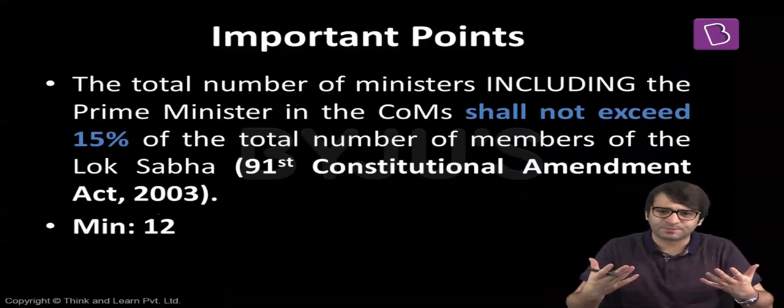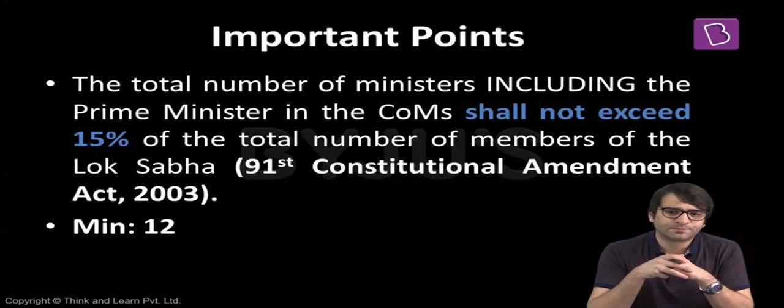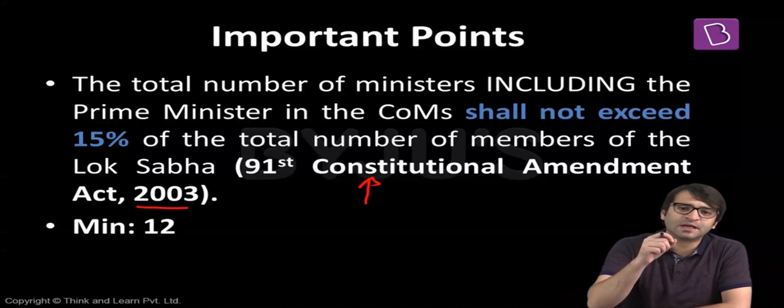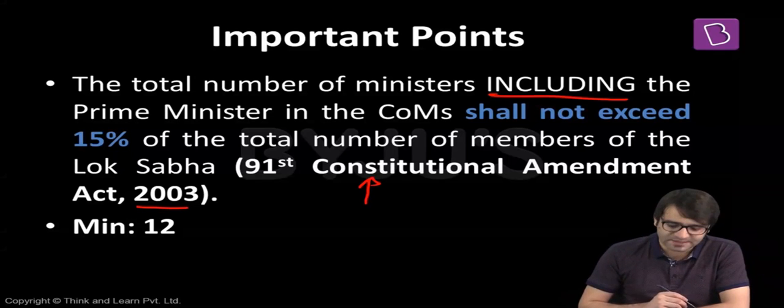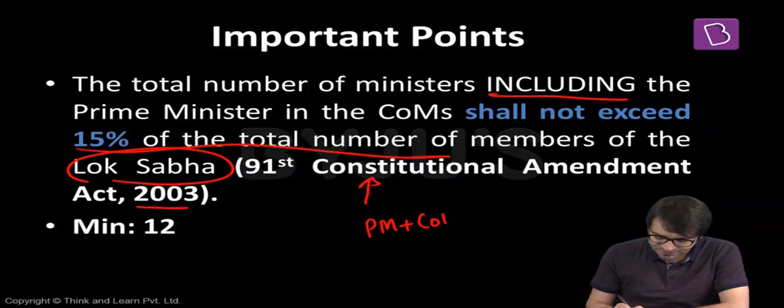But what should be the strength of the Council of Ministers? Initially, there was no limit. There could have been a Prime Minister and hundreds of other ministers. There was no limit. But then a limit was imposed when the Constitution was amended in 2003, 91st Constitutional Amendment Act, and this Constitutional Amendment Act has now prescribed a limit that including the Prime Minister, the strength of the Council of Ministers shall not exceed 15% of the total members of Lok Sabha. That means Prime Minister plus Council of Ministers, their strength cannot be more than 15% of the strength of Lok Sabha.